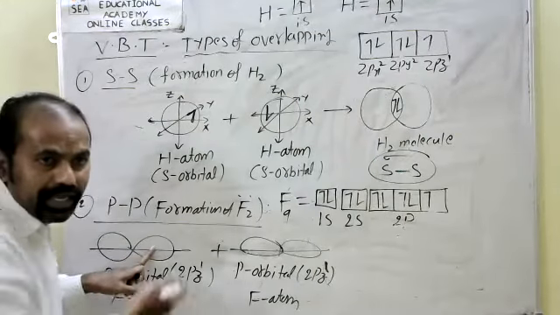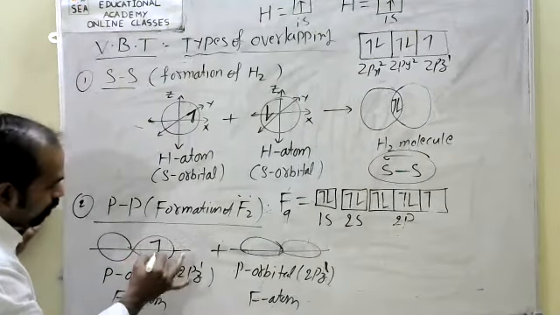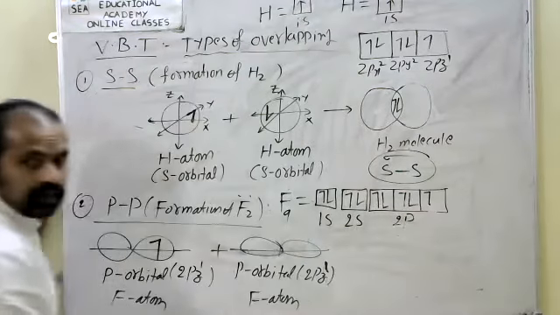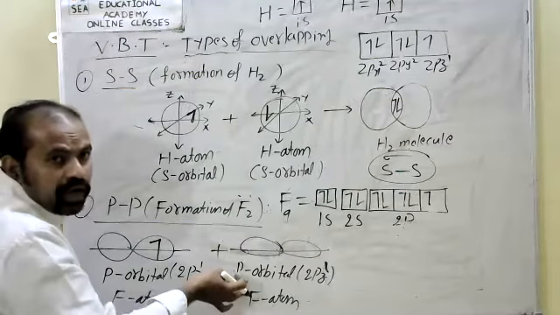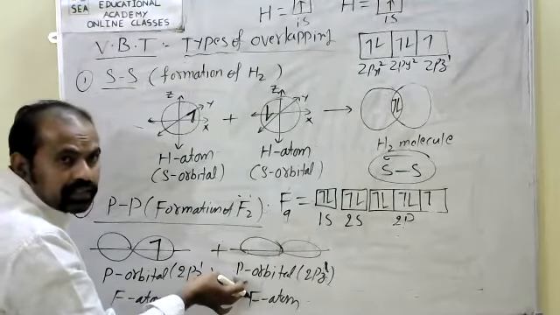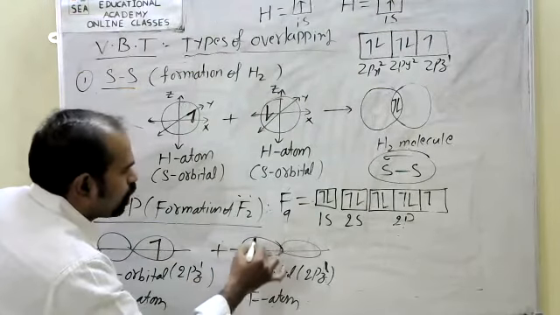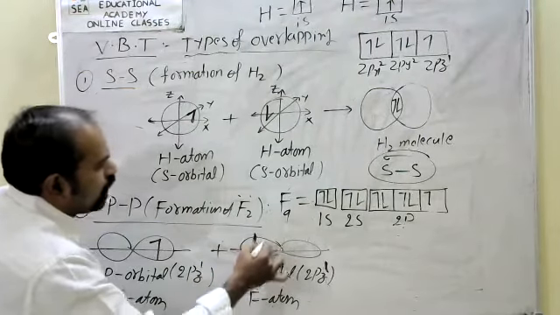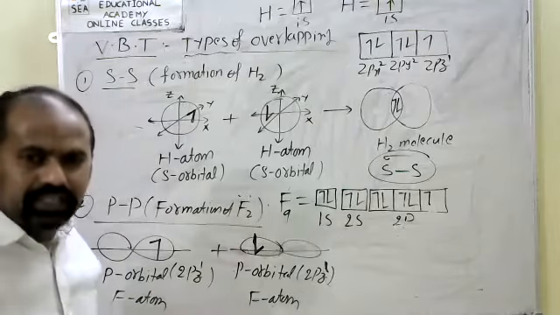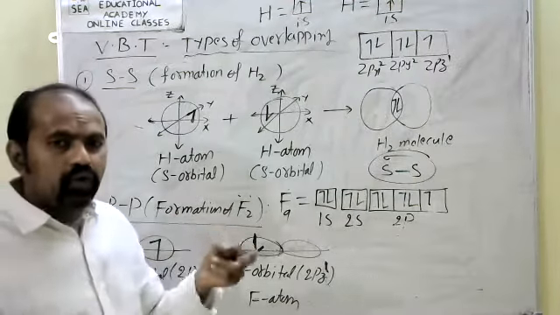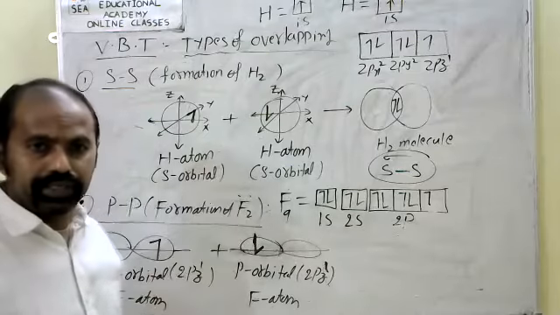If I take one electron here, a single one, and this other orbital also has an electron, okay. One electron taken upward, the other taken downward. The choice is ours. For strong overlapping, opposite spins give strong overlapping.